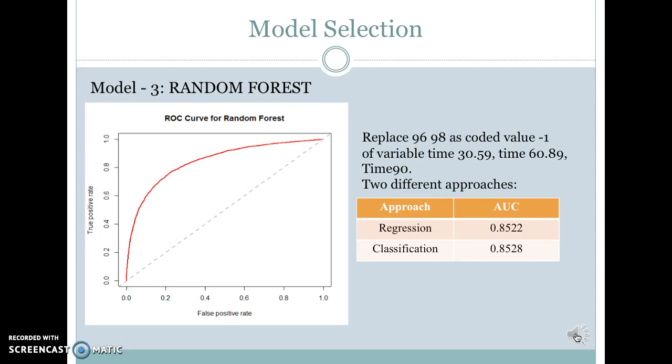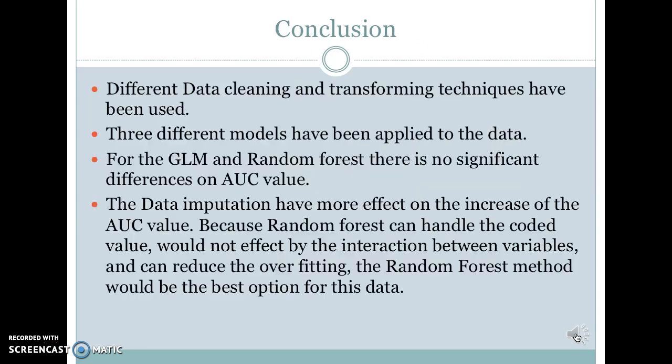One is regression, the other one is classification. We find that the AUC value is similar to the other two methods. Under the regression approach, the AUC is 0.8522. When we use the classification approach, the AUC is 0.8528.